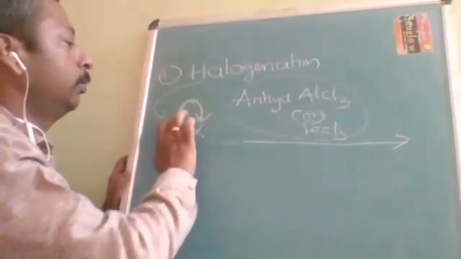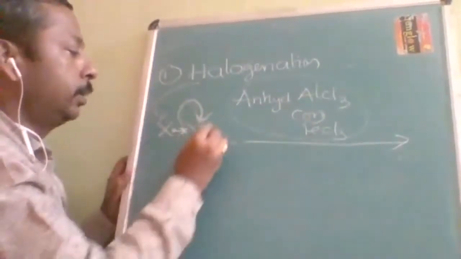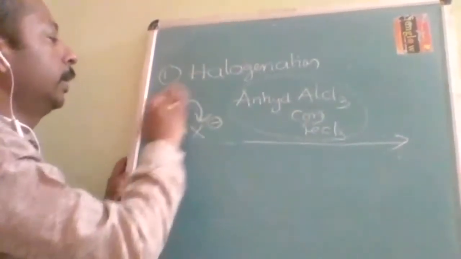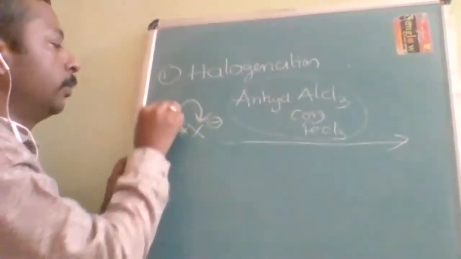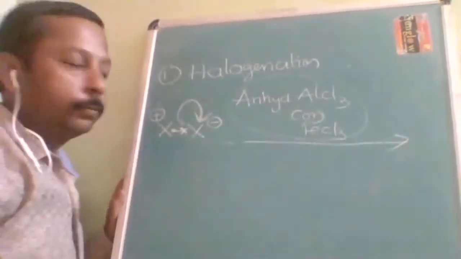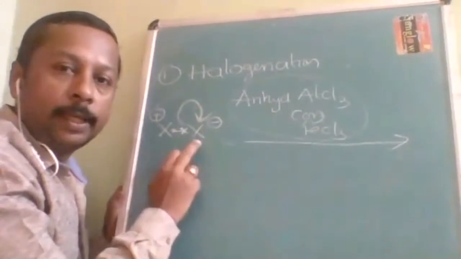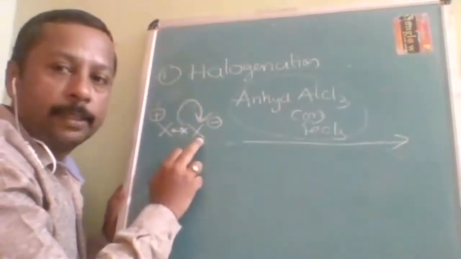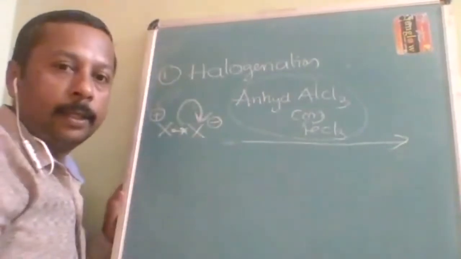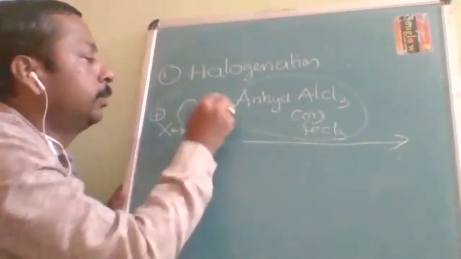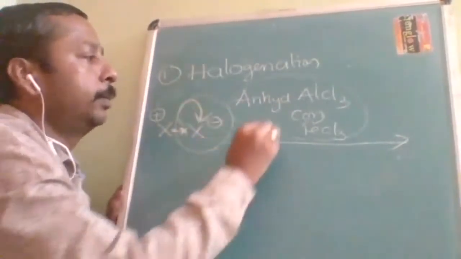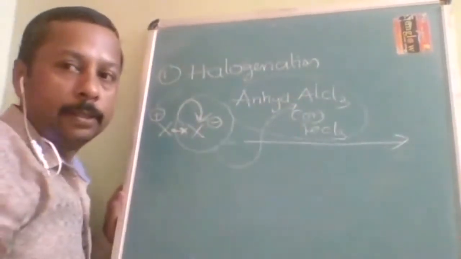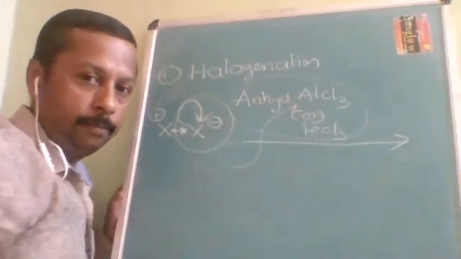Now in heterolytic cleavage, this will become negative and this will become positive. When these two electrons are accepted by this, then this will become X minus, and this will become X plus. This X minus will be accepted by AlCl3 because it is a Lewis acid.